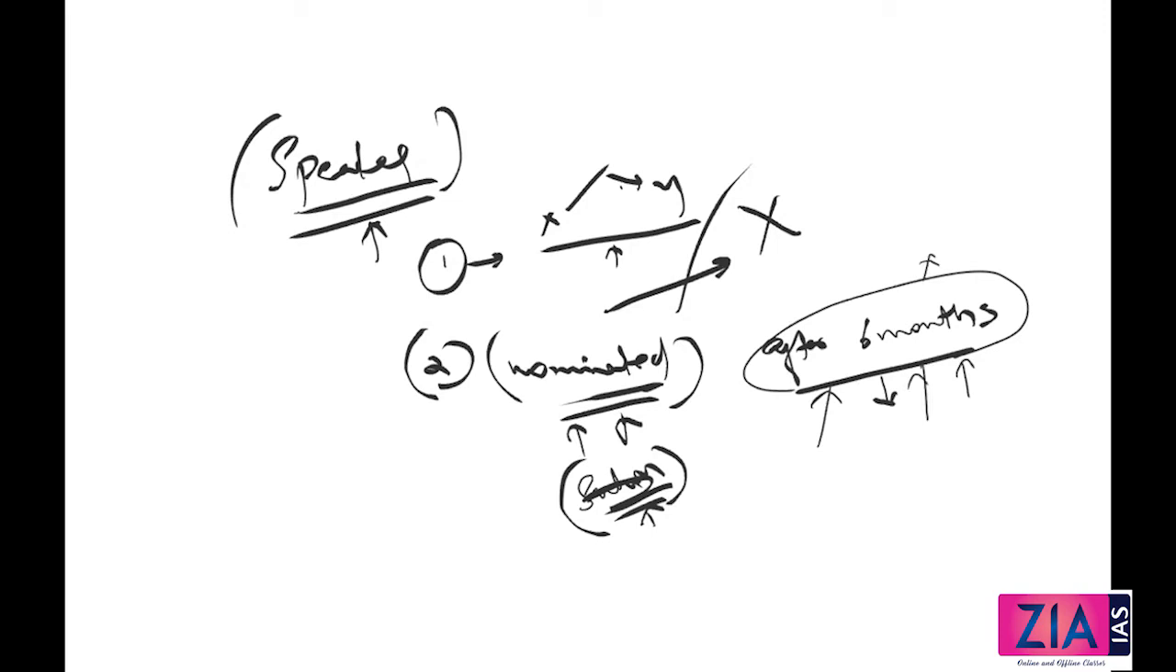Third one, you are elected from a political party, party X, and then you join party Y. That also amounts to political defection.